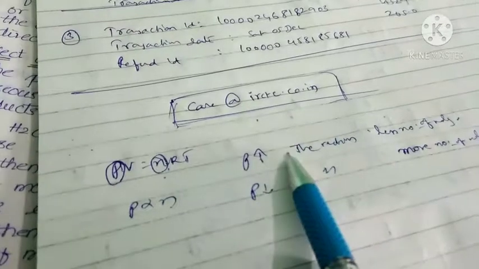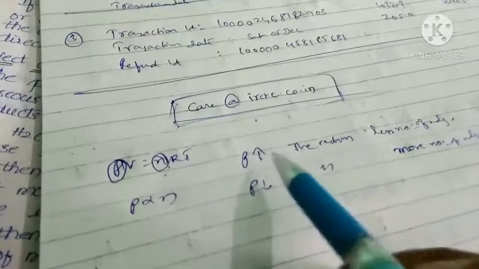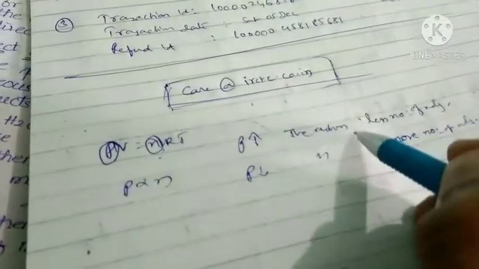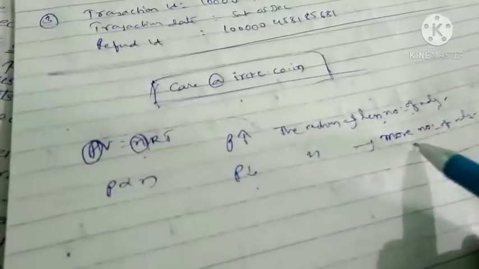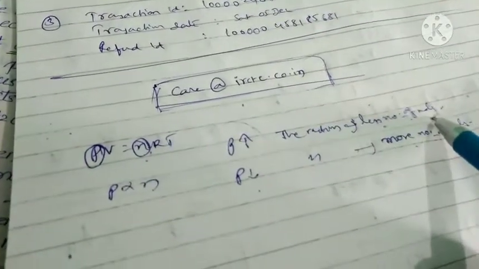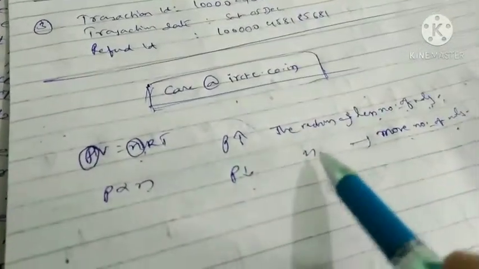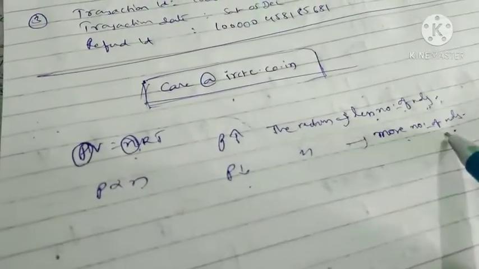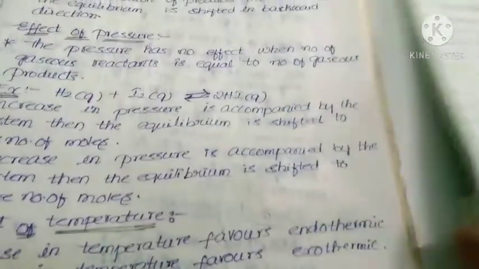If the number of gaseous reactants and gaseous products are the same, then pressure has no effect. If I increase the pressure, then the reaction moves towards fewer moles. If I decrease the pressure, then the reaction moves towards more moles. Why? Then only the reaction will be in equilibrium. That is about the effect of pressure.